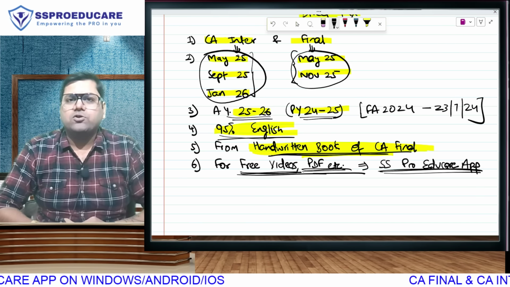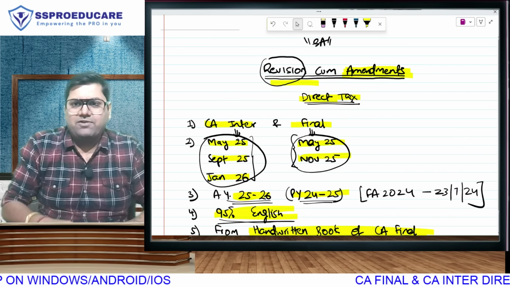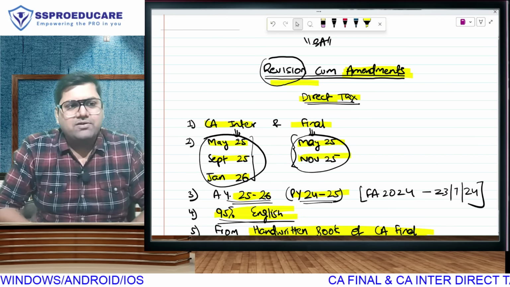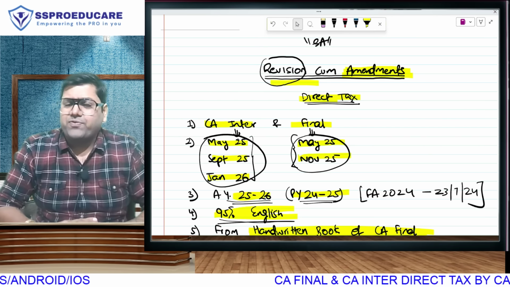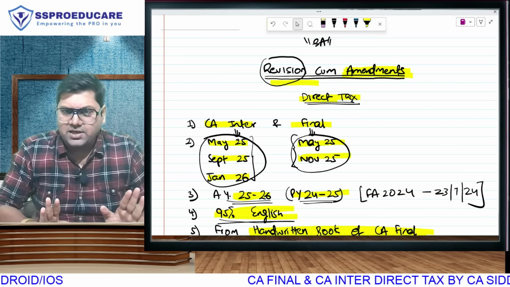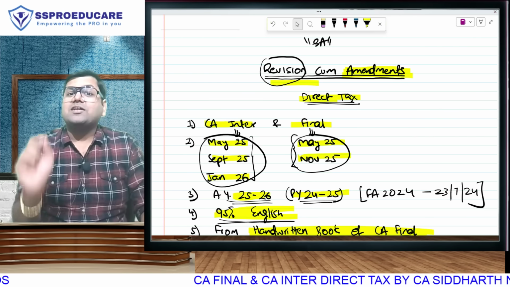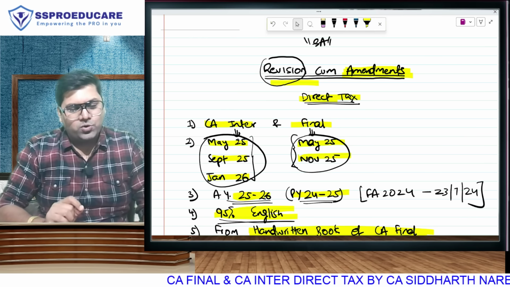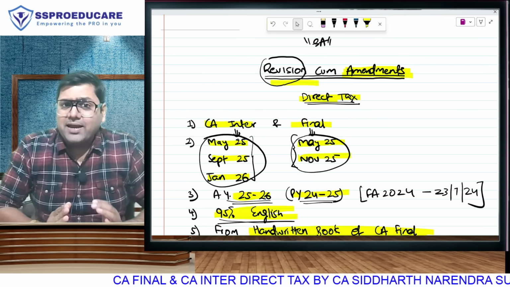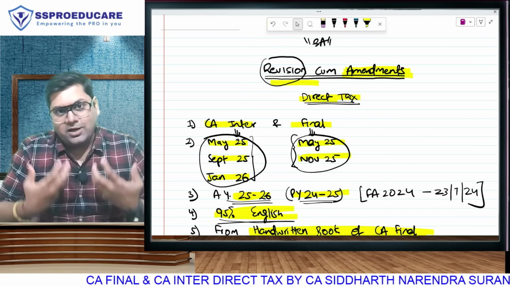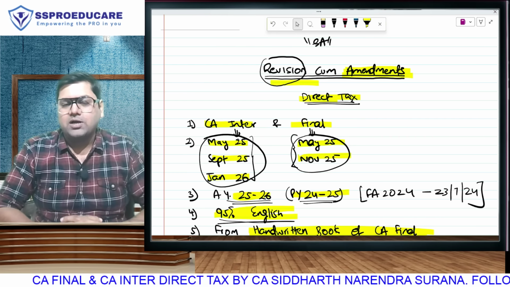So this is how we are going to go about the revision cum amendment applicable for CA Final May 25, November 25, and CA Inter May 25, September 25, January 26. I say it one more time, Inter or Final, first of all you should have the books. In Final we have a set of 5 books, in Inter a set of 2 books, but for revision the Final handwritten book is also recommended for Inter students. Second, my advice, if you trust me, then you should go for the new lectures. Any kind of crash course also cannot help you.